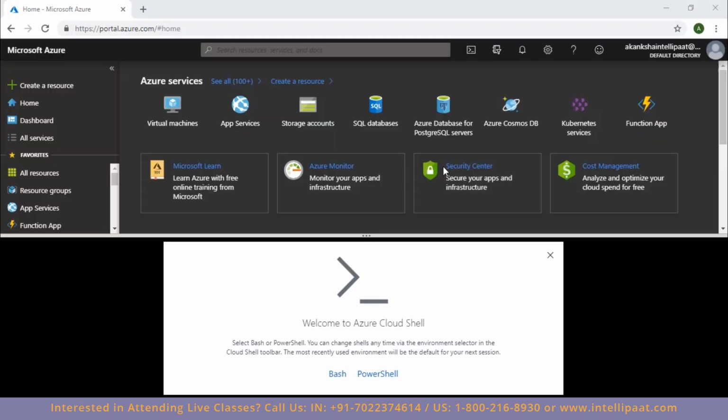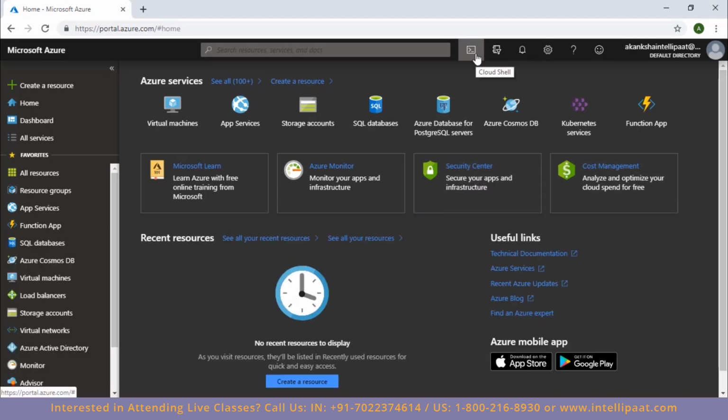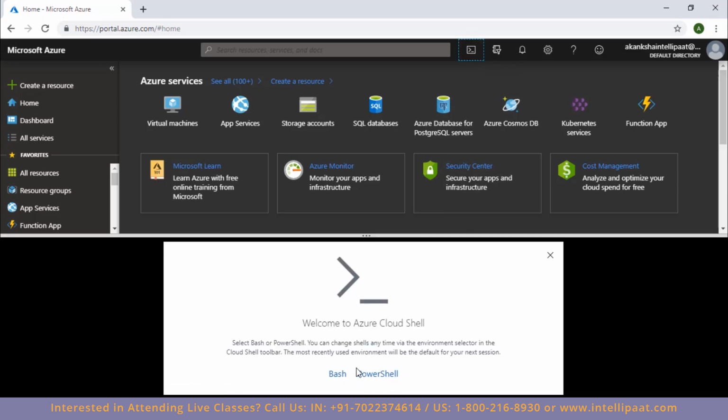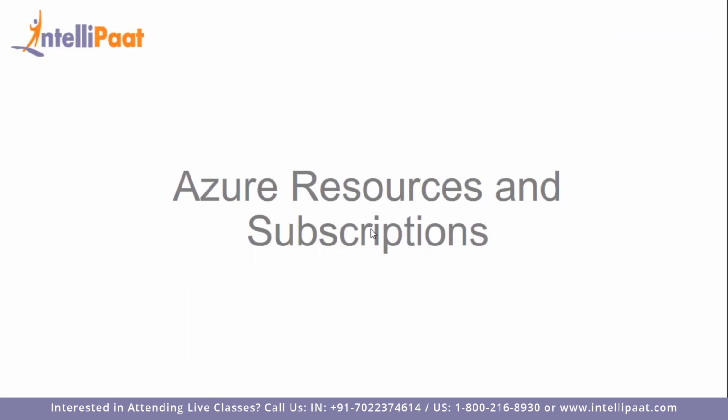To do that, again you'll have to go back to your account, and when you click on this button here that says Cloud Shell, you know what PowerShell does here. If you click on Bash, you'll be taken to your Azure CLI command line and there you can start using it. So going back, these are the main tools that are used to access or monitor the Microsoft Azure platform or services. Moving ahead, now let's understand Azure resources and Azure subscriptions.